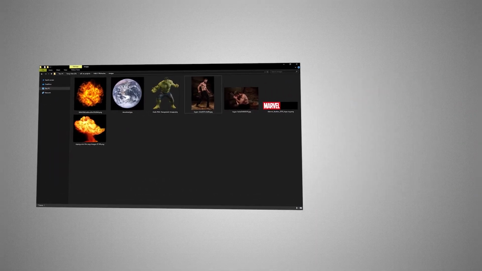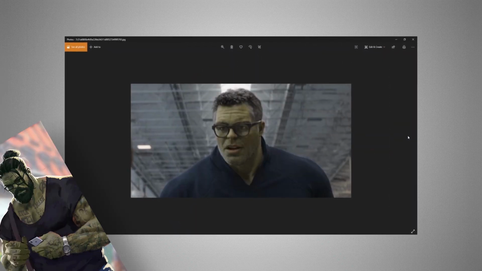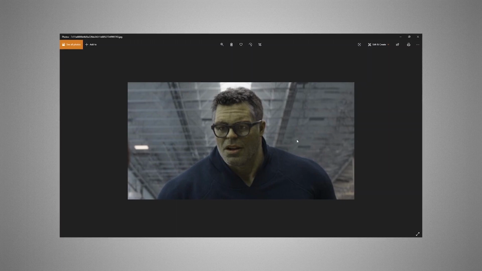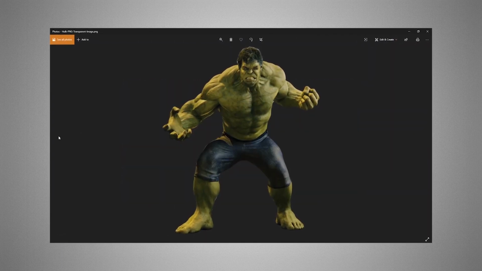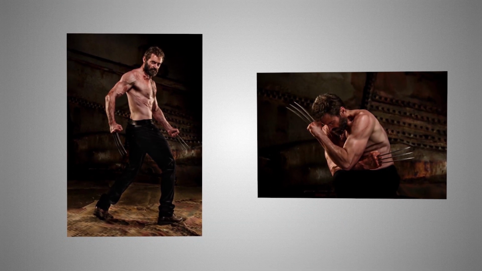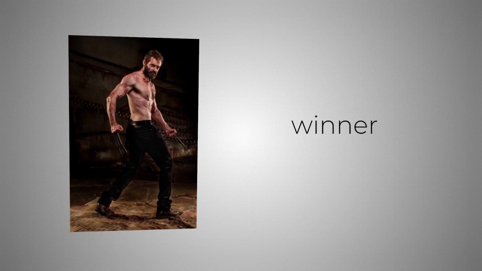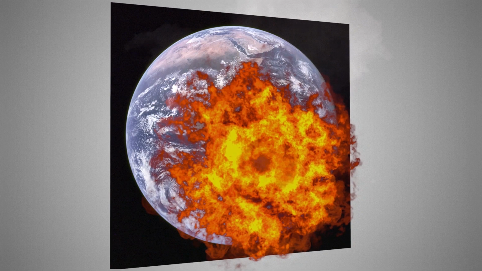These are the images I downloaded. Hulk, he now looks like this, oh yeah, but I wanted him to look angrier. I downloaded 2 images of Wolverine and decided that I will choose one. I also downloaded an earth and an explosion for the background. And so, I started.